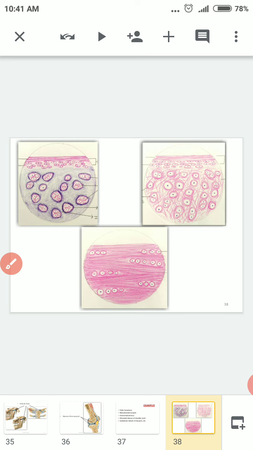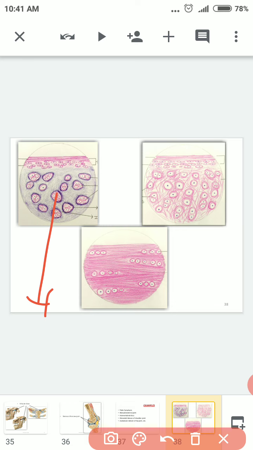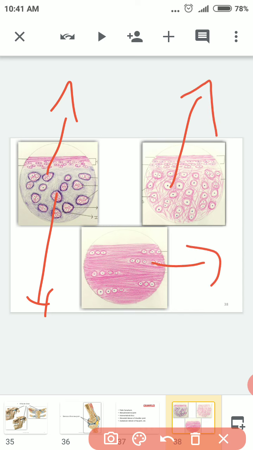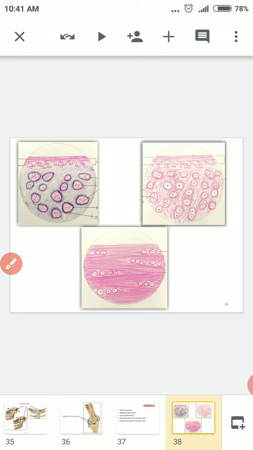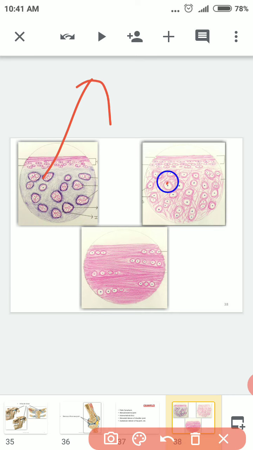Then the chondrocytes: here they are arranged in a pattern that is called a cell nest, whereas in elastic cartilage they are arranged singly, and here they are arranged in rows. So you can make out the difference in how the chondrocytes are arranged in all three. Here cell nest, here singly, and here in rows.